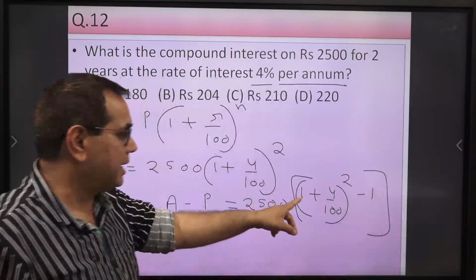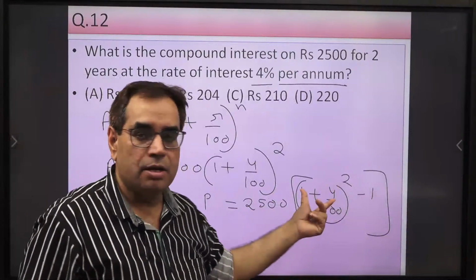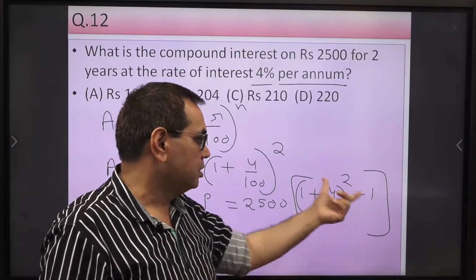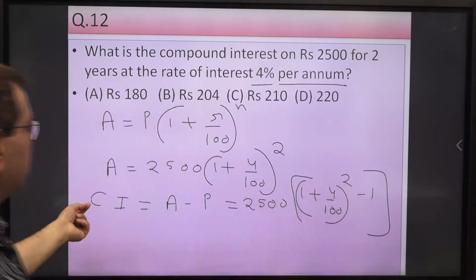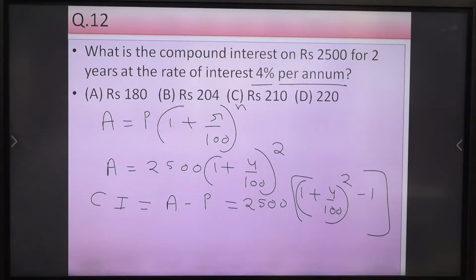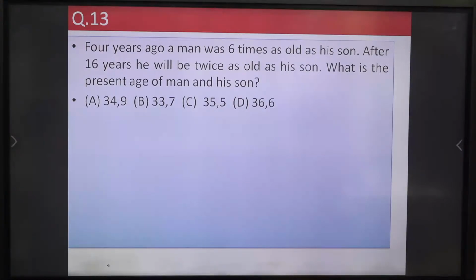Now using the identity a plus b whole square, which is a square plus b square plus 2ab, you will simplify this and you will get the compound interest value. Use the identity a plus b whole square here. I hope all of you can solve this now. Now come to next question number 13. I think 204 will be the answer. Just solve it and verify.